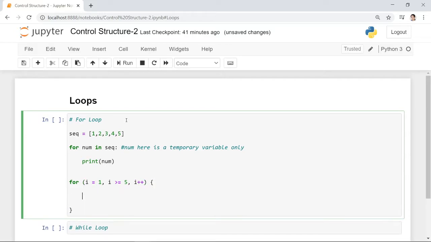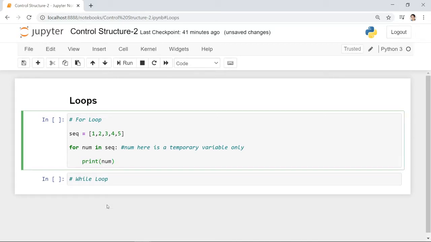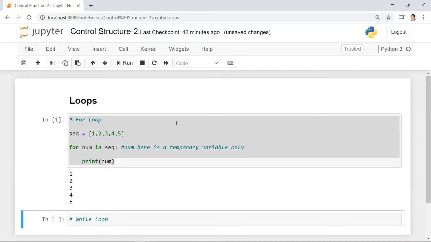I know you're familiar with that syntax, but in Python, it looks like this one. Let's demonstrate the output. Print num. We basically execute this full block of code. This is an example of a for loop.